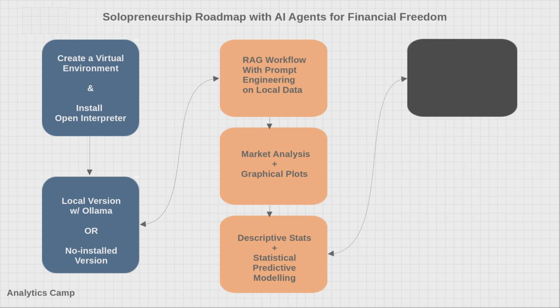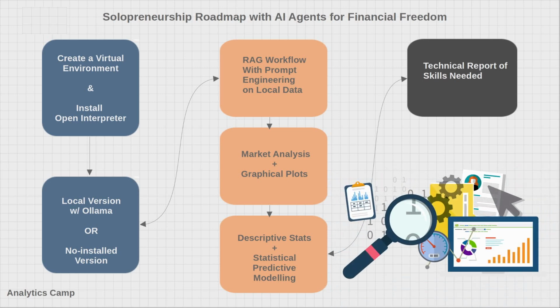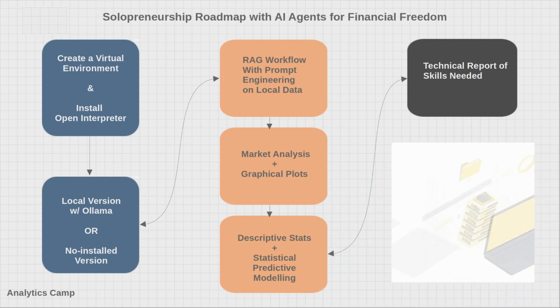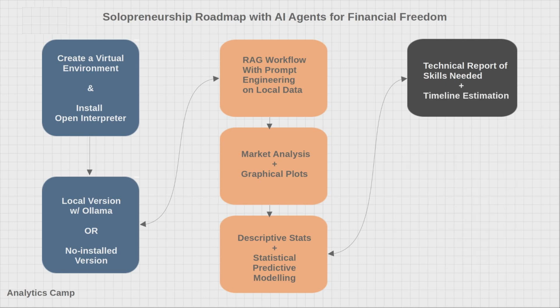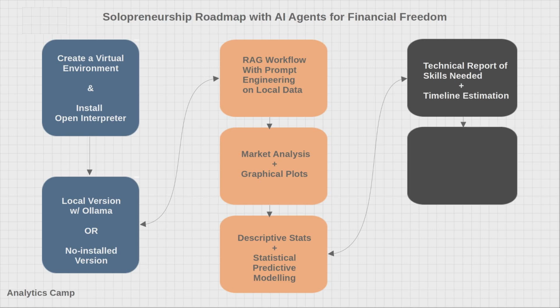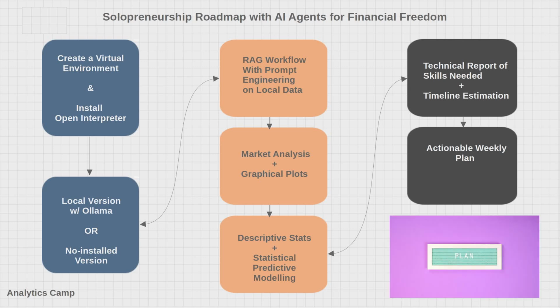For the next step, we will ask the agent to take these statistical results and produce a list of skills needed, along with the estimated timeline to acquire these skills on a realistic basis for a solopreneur. The solopreneurship journey will not be complete without a well-thought and actionable weekly plan based on that timeline.